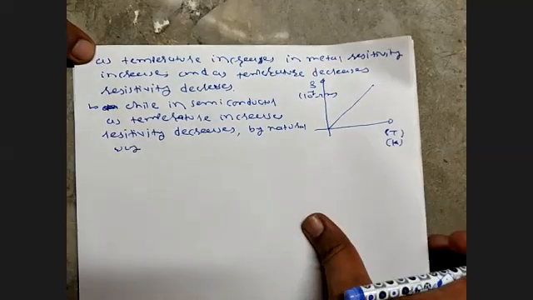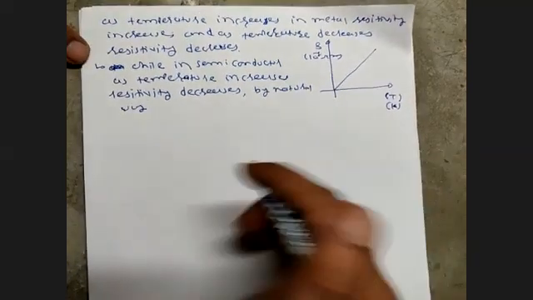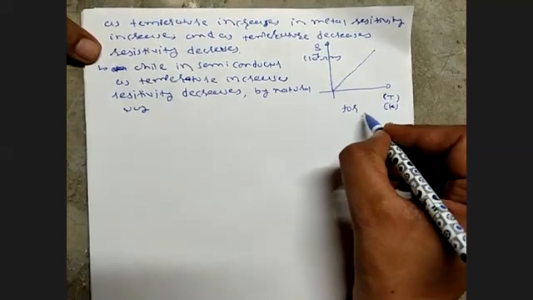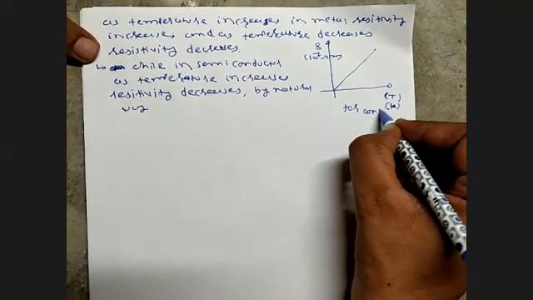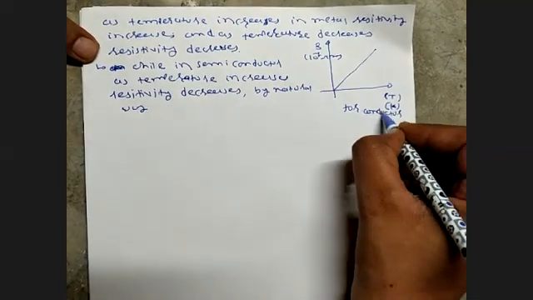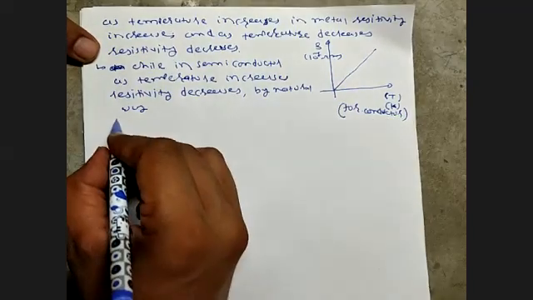So how can one understand this? As temperature increases, the resistivity increases for metal or conductor.